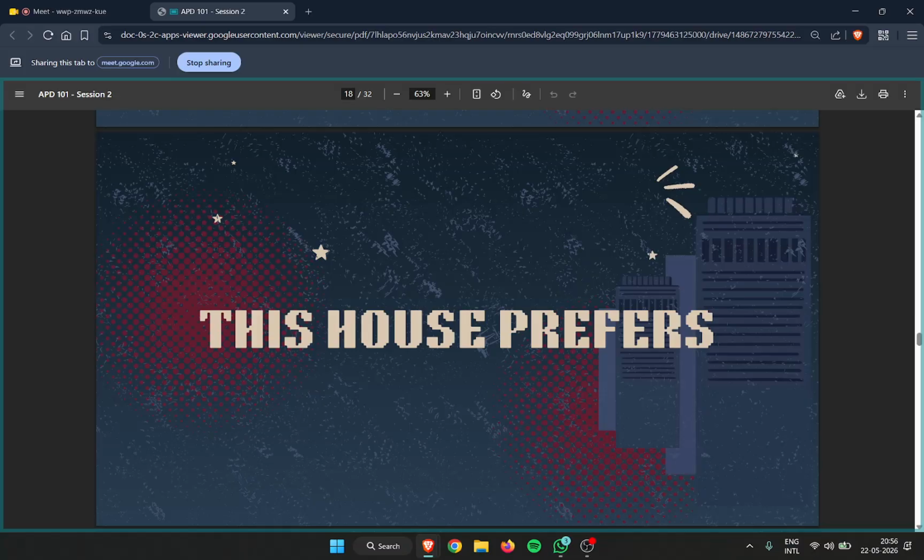In this very motion type, there are a few subcategories. That is to say, this house prefers X, this house prefers X over Y, and this house prefers a world of X, right? All these types come under an umbrella of THP, but there is a small deviation in the motion burden and a certain different approach that can be taken for these different types of motion burden in itself.